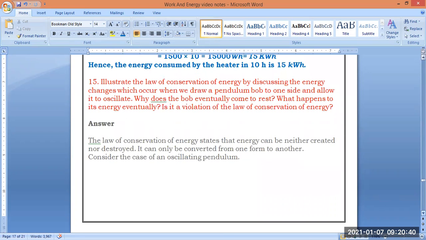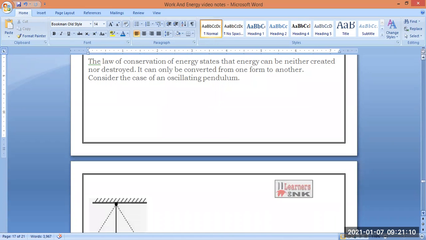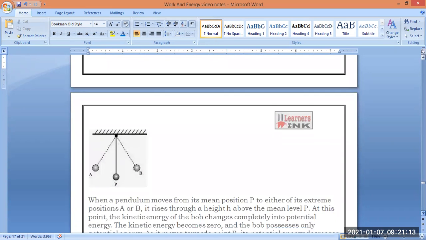The 15th question is: illustrate the law of conservation of energy by discussing the energy changes which occur when we draw a pendulum bob to one side and allow it to oscillate. Why does the bob eventually come to rest? What happens to its energy eventually? Is it a violation of the law of conservation of energy? So we have to take a pendulum and drag it to one position. Let us see the diagram here.